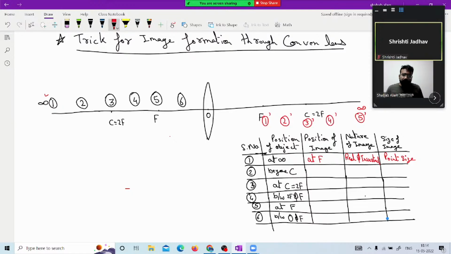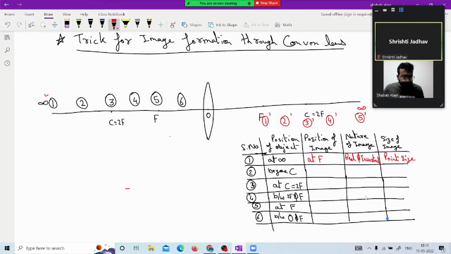No one will know whether I drew the line first, refracted and intersected, and then drew the image, or first drew the image and then retraced the path afterwards. No one will get to know. So this trick will help you in detecting the location of images or the object with respect to the image. While doing this, you can easily identify what should be the value of V, what should be the value of U, what should be the value of F, and so on. If you are specified the location of the image, that will help you in solving the numerical. It will make your numerical very easy.